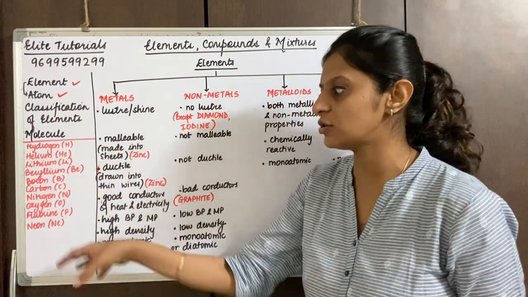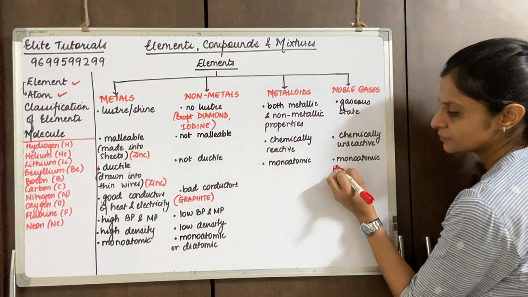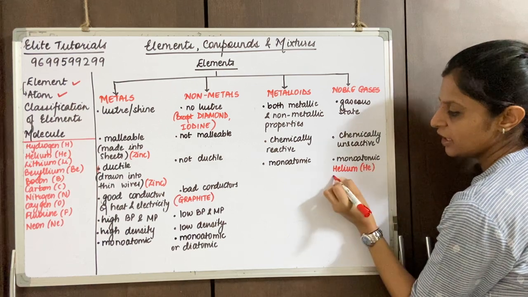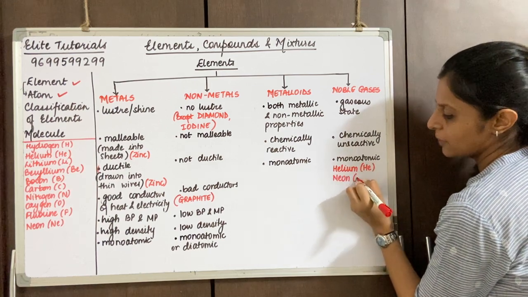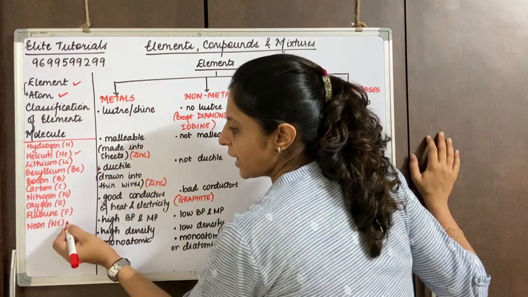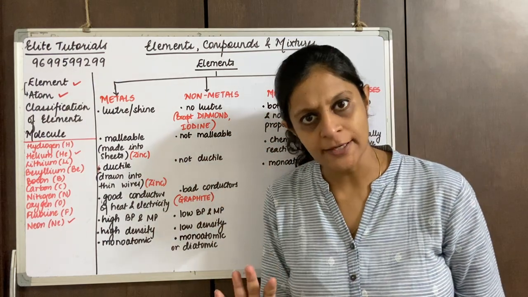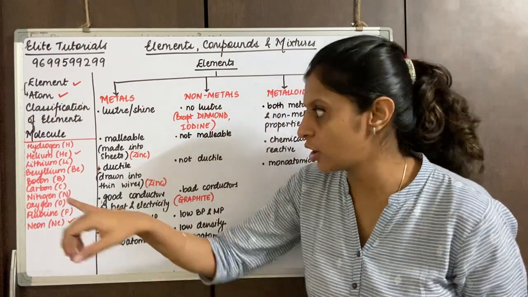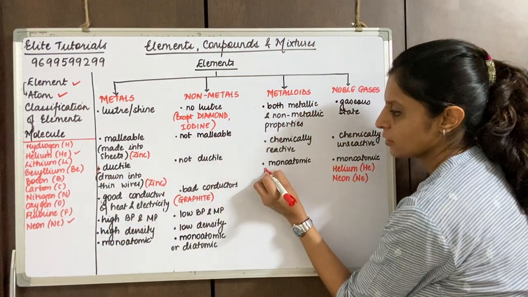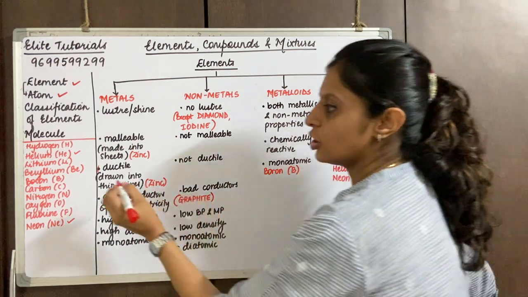So first, out of the first 10, I remove the 2 noble gases, that is helium, He, and neon, Ne. So they both go out as noble gases. Okay, so we are done with helium and neon. Out of the first 10, boron is a metalloid. So you remove the metalloid, boron, that is B. Okay, so boron is gone.